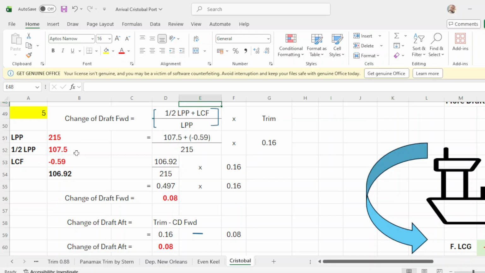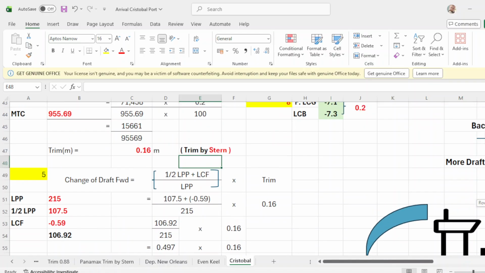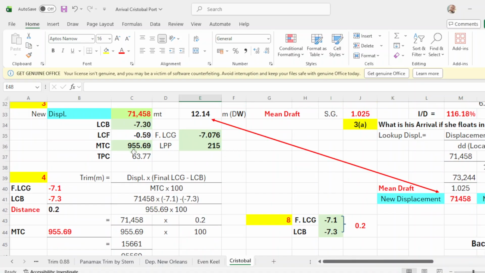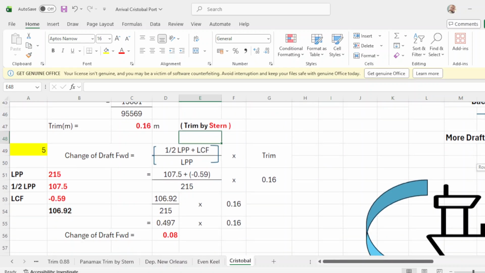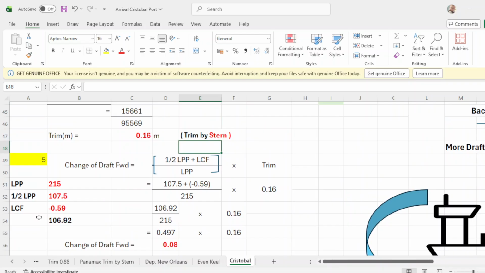That's why it's 7.5. And your LCF, what is your LCF is negative 0.59. Okay? Negative 0.59. Okay? So you add your 1/2 LPP plus LCF, or 107.5 plus negative 0.59. So you add this one, that will be 106.92.